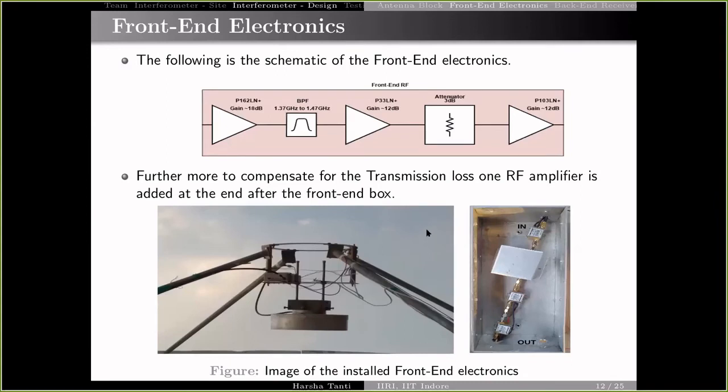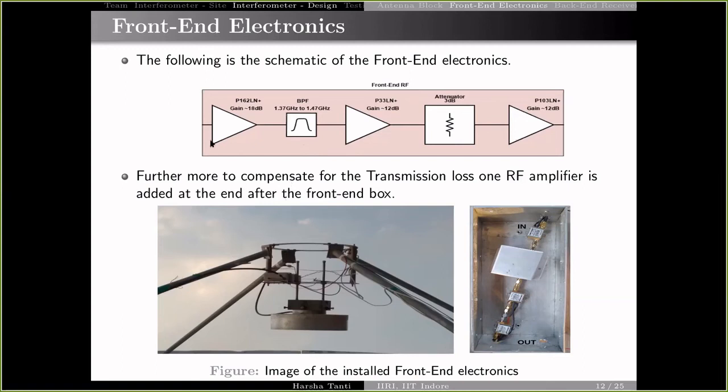Now coming to the front end block. This consists of LNAs and some band pass filters, as shown in this schematic. This is the schematic we implemented for the front end.